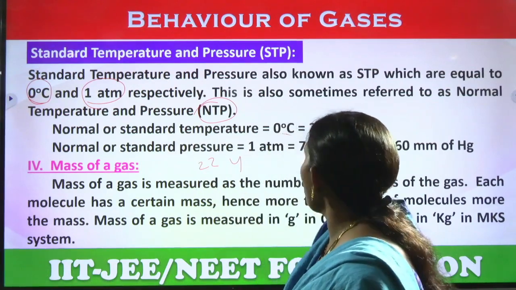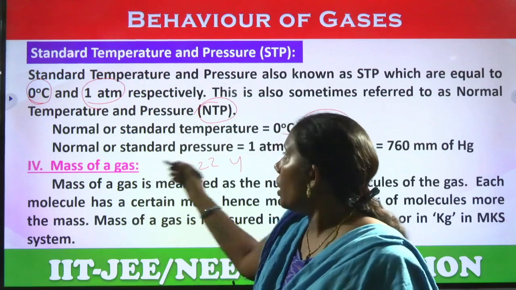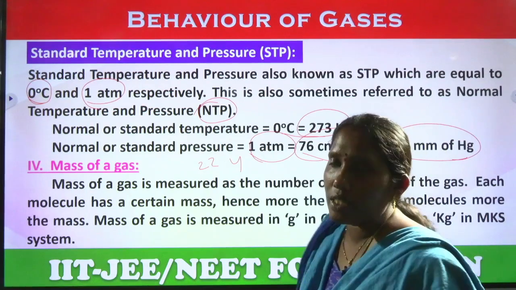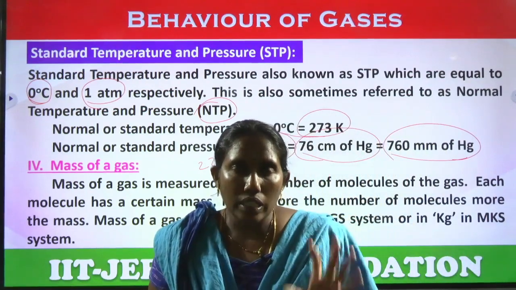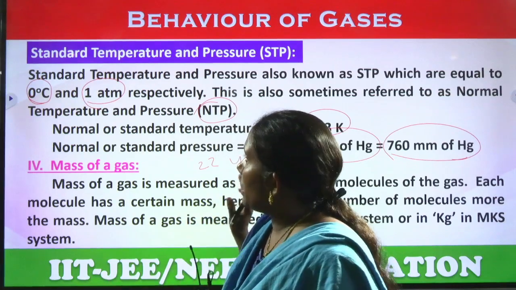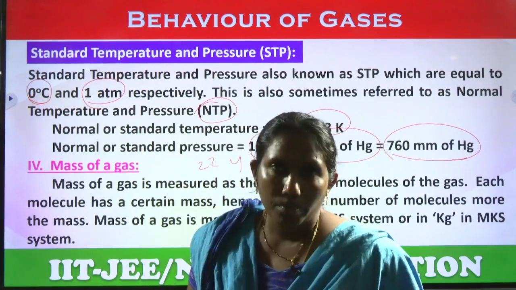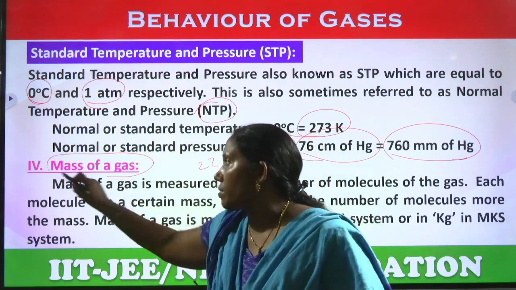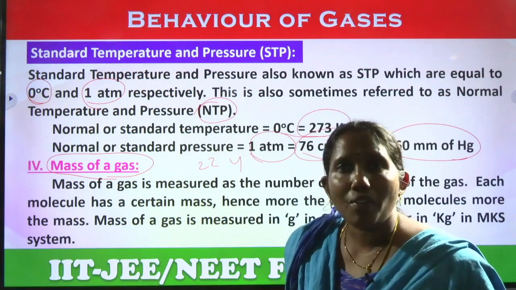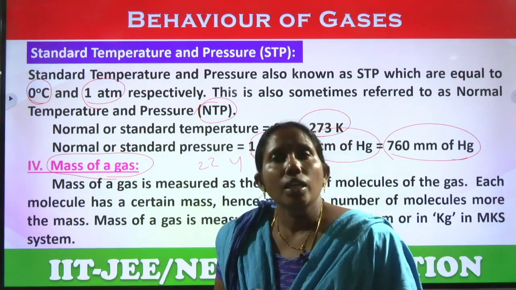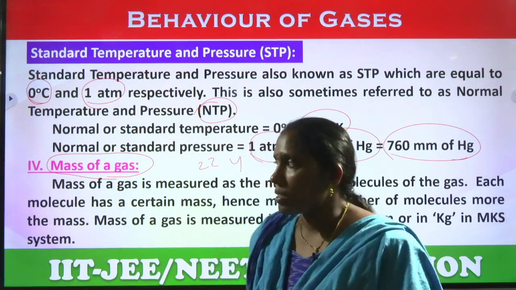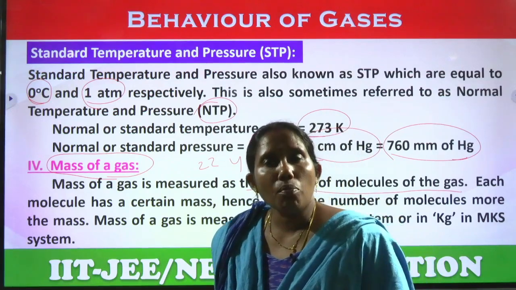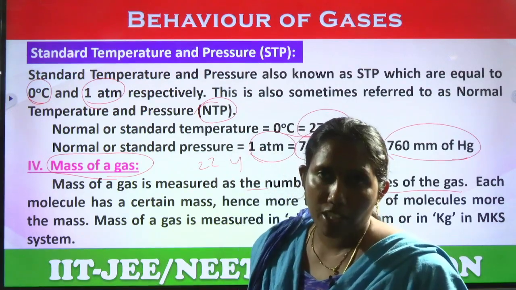At normal standard temperature, temperature is 273 Kelvin and pressure is 1 atmosphere, meaning 760 mm of Hg or 76 centimeters of Hg. So these are the standard temperature and pressure conditions. Now pressure, volume, temperature is completed, then what is the mass of a gas? Mass is nothing but how many atoms or molecules are present in the given gas, measured as the number of molecules of the gas. How many molecules are present, that gives its mass.